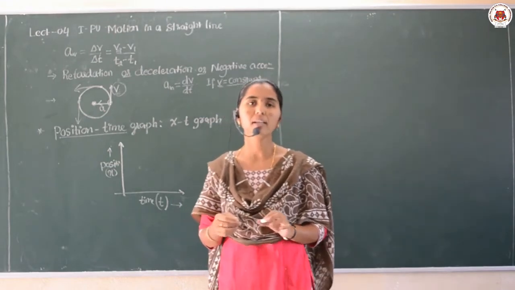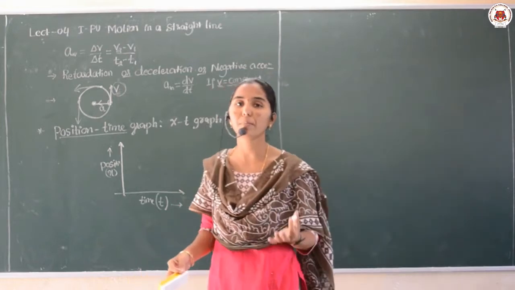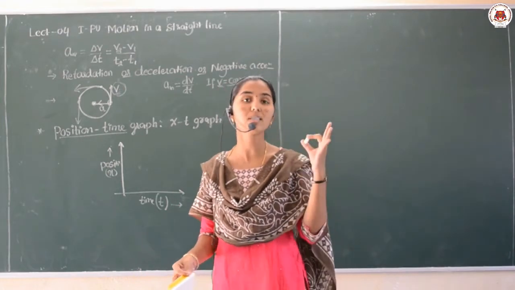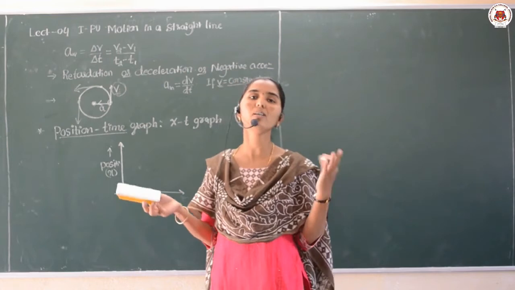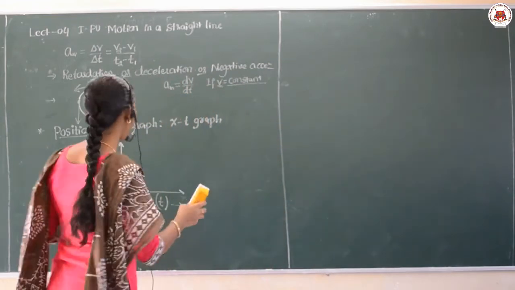Then let me explain what the different position time graphs are when an object is moving under different conditions.